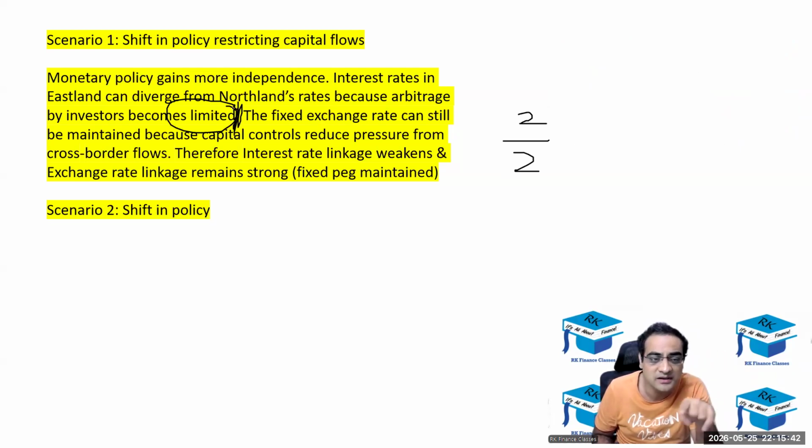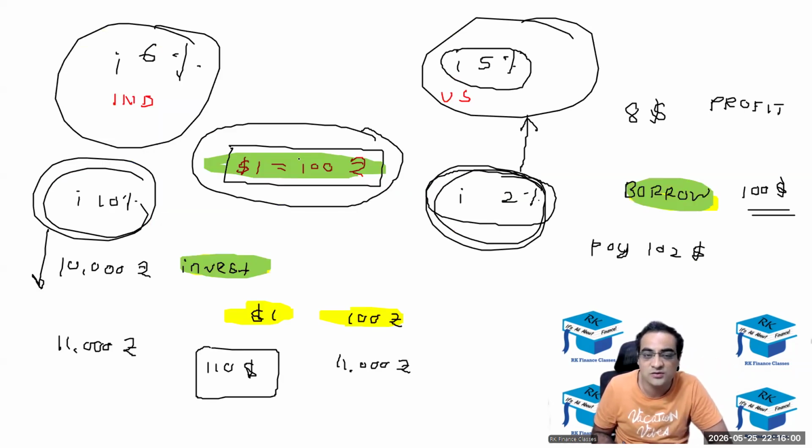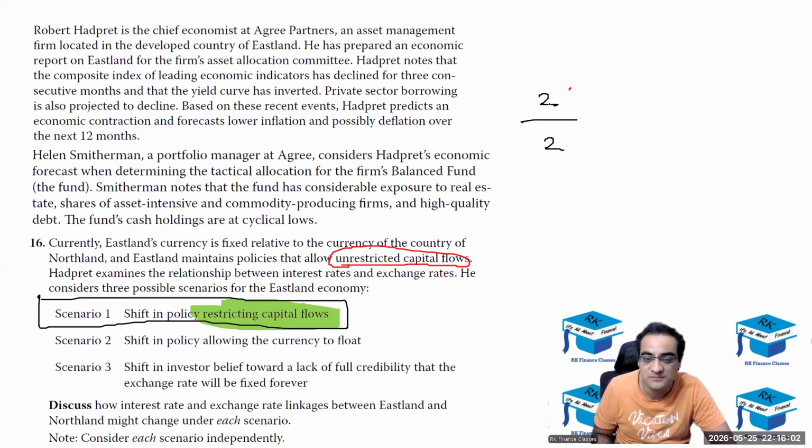Fixed exchange rate can still be maintained because capital controls reduce pressure from blah blah blah. Therefore, interest rate linkage weakens. Okay, this was also a good point. And exchange rate linkages remain strong. Fixed exchange rate maintained. So she gets 2 and 2 for this. Good, Dipasha. Anyone else? I'll check Soham's answer now.